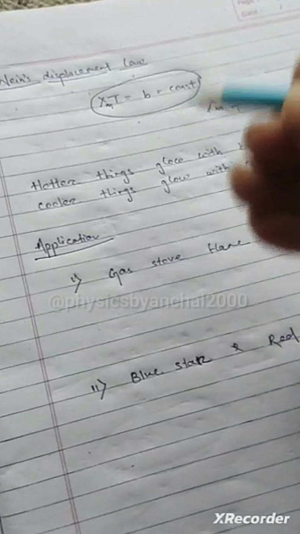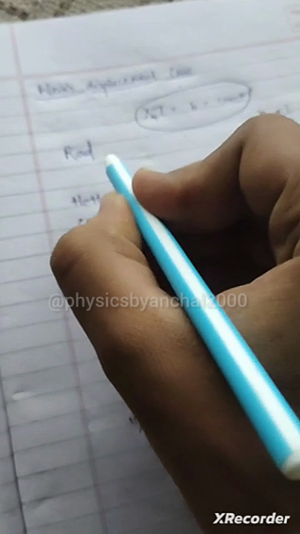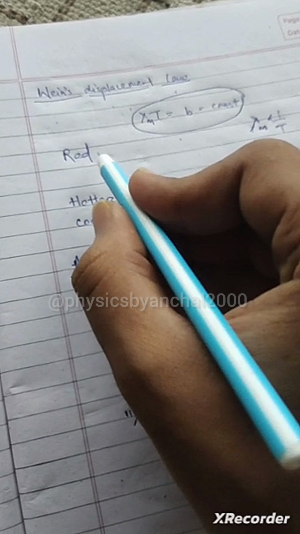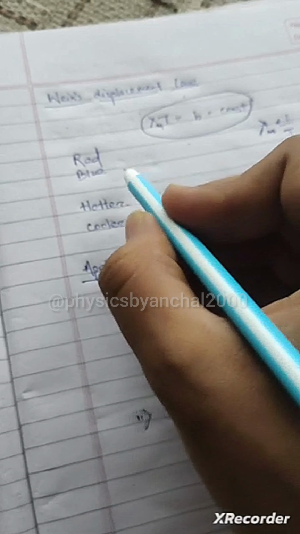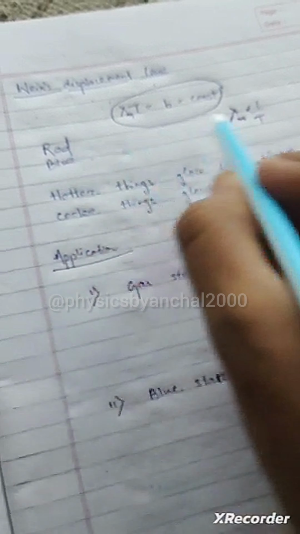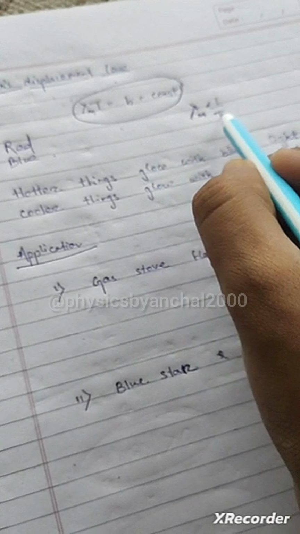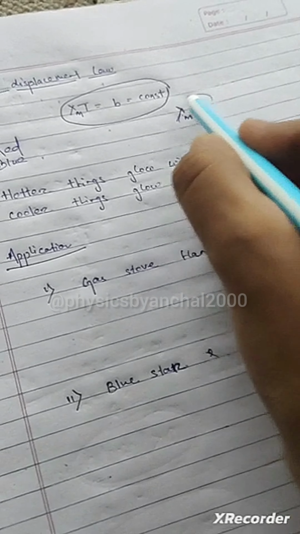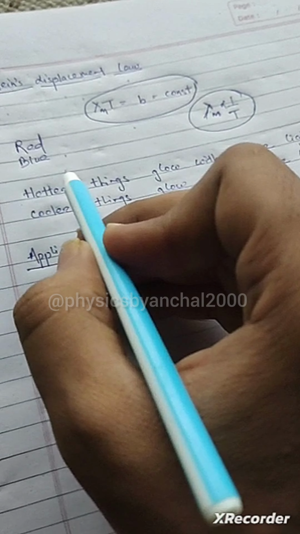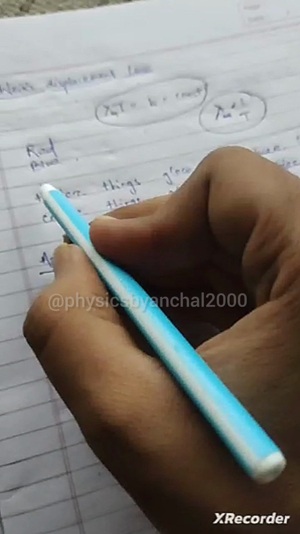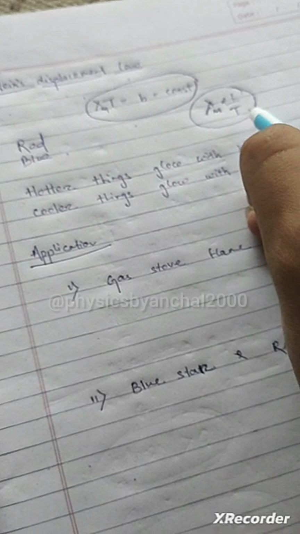If I just explain it, I can say that red light has lesser frequency but higher wavelength, and blue has higher frequency and less wavelength. For red light, that is for higher wavelength, what should be the temperature? The temperature must be low, as the relation is inversely proportional. Now for blue light, the wavelength is minimum. If wavelength is minimum, what is the value of temperature? The temperature must be maximum.